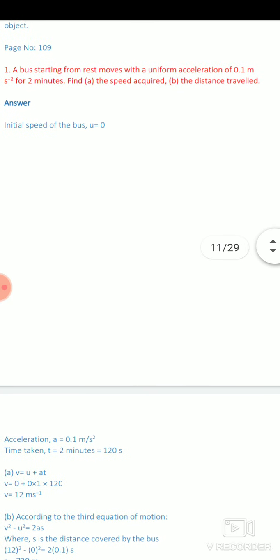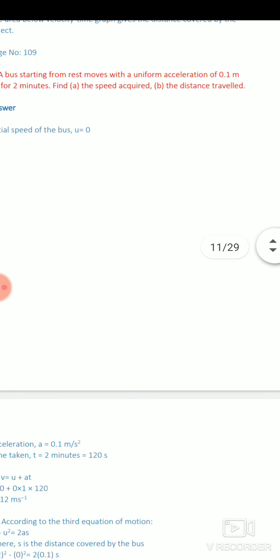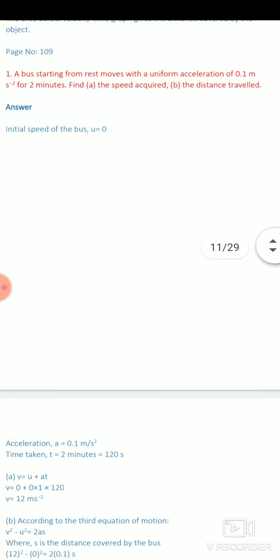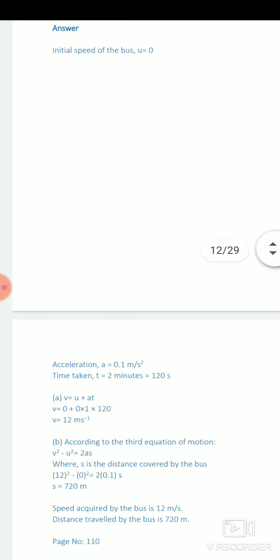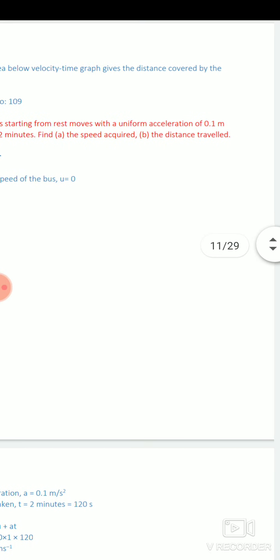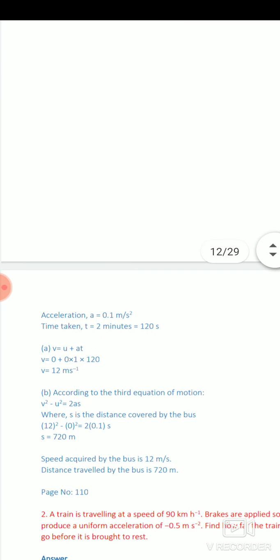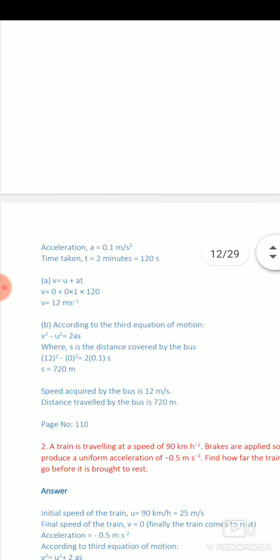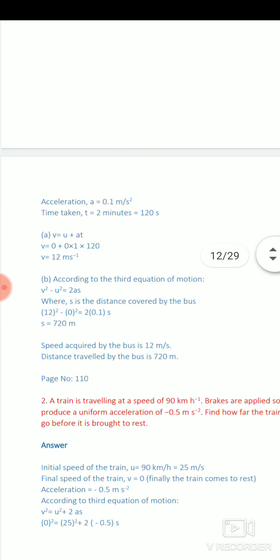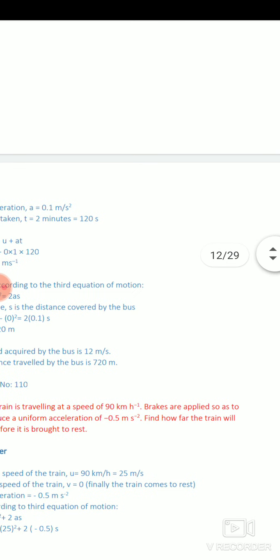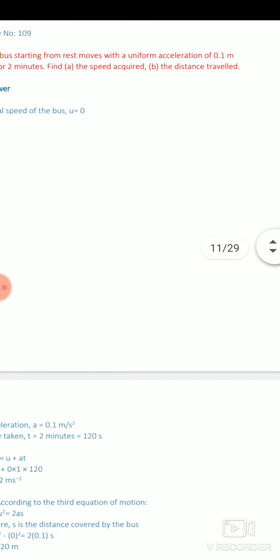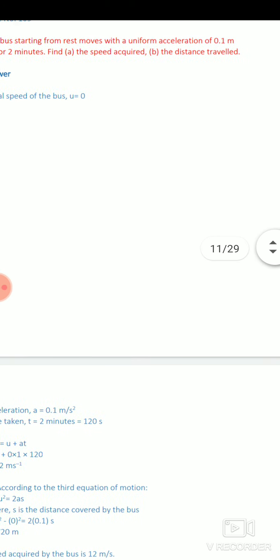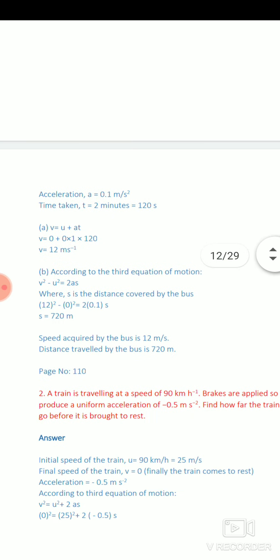Next, numericals related to equation of motion. Dear students, again a bus is given starting from rest. Whenever any object starts from rest, its initial velocity is 0. So here u is equal to 0. Acceleration is given, that is equal to 0.1 meter per second square. So the value of a is this, time taken is 2 minutes. So total time is 120 seconds, because whenever we calculate any numericals, we always put all the quantities in SI units. We have to calculate the speed acquired, meaning final velocity, and distance.